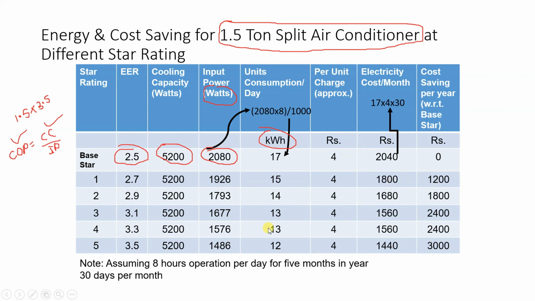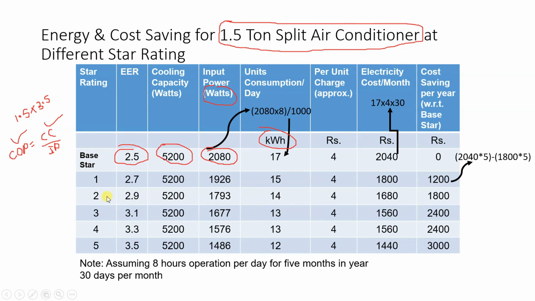But how many months is this air conditioning operating? We have assumed 5 months in a year. So for 5 months this air conditioner is operating, and what we will do is 2040 into 5 minus 1800 into 5. This will give you a value of 1200 rupees. So the yearly saving, if you are using 1-star AC with respect to the 2.5 base star, is 1200.